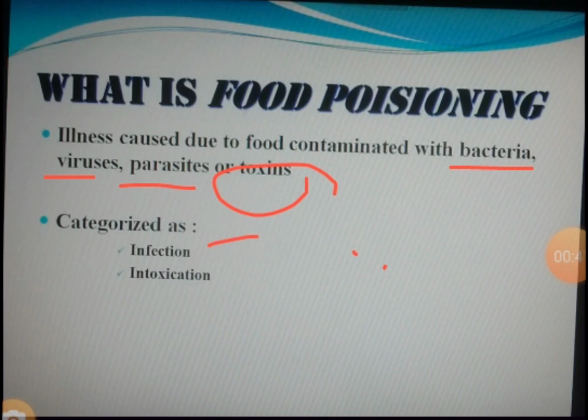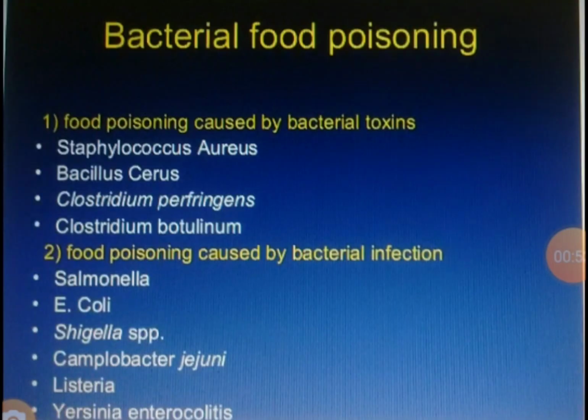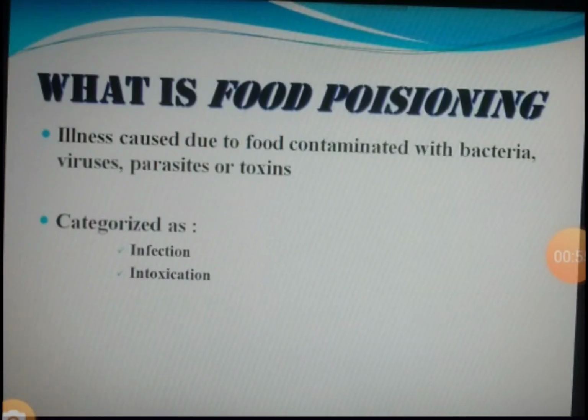Now it can be categorized into two types, that is infection and intoxication. Now let us see what infection and intoxication are. Infection is a process where the food itself has microorganisms physically present in it, and those organisms enter into our system and cause different illnesses. So that is infection directly by the microorganism.